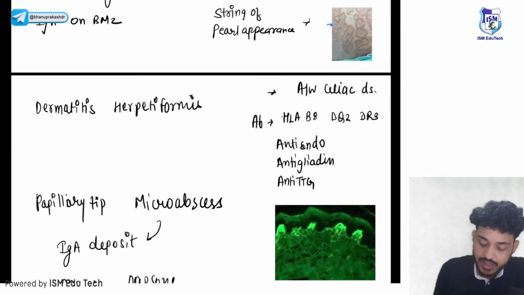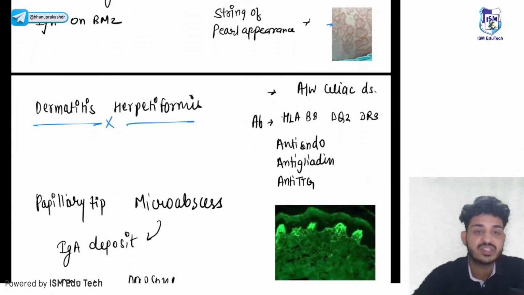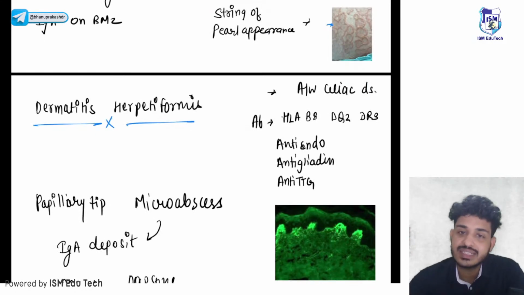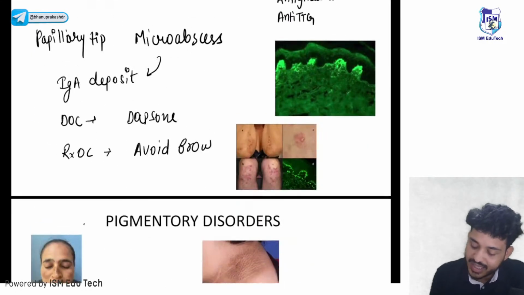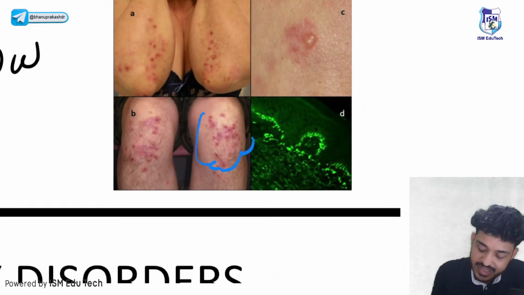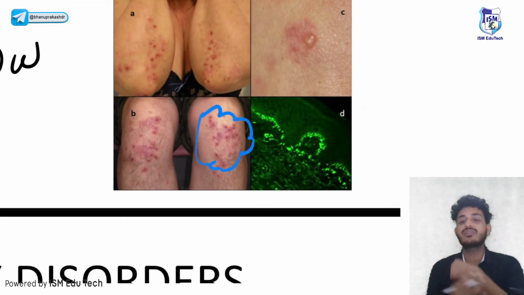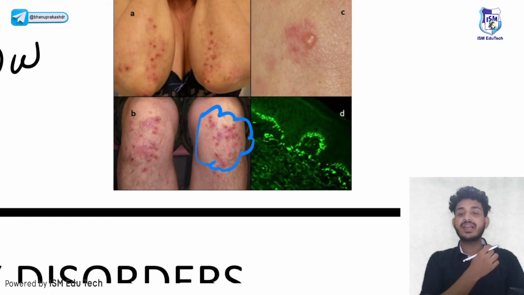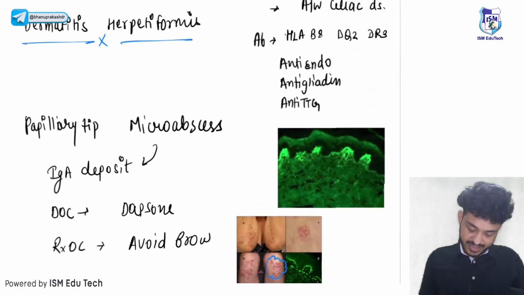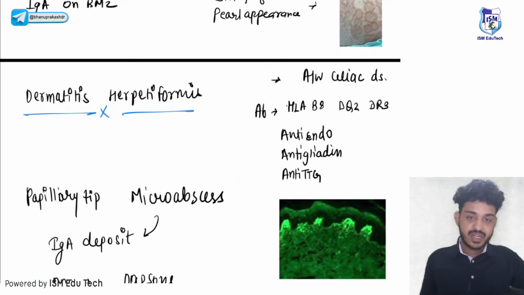Last one is your dermatitis herpetiformis. Herpetiformis means again there is a grouped vesicle. Okay, in dermatitis herpetiformis, what will you see? You will see grouped vesicles on the extensor surface. Okay, on the outer surface, what will you find? You will see grouped vesicles. That is your dermatitis herpetiformis.